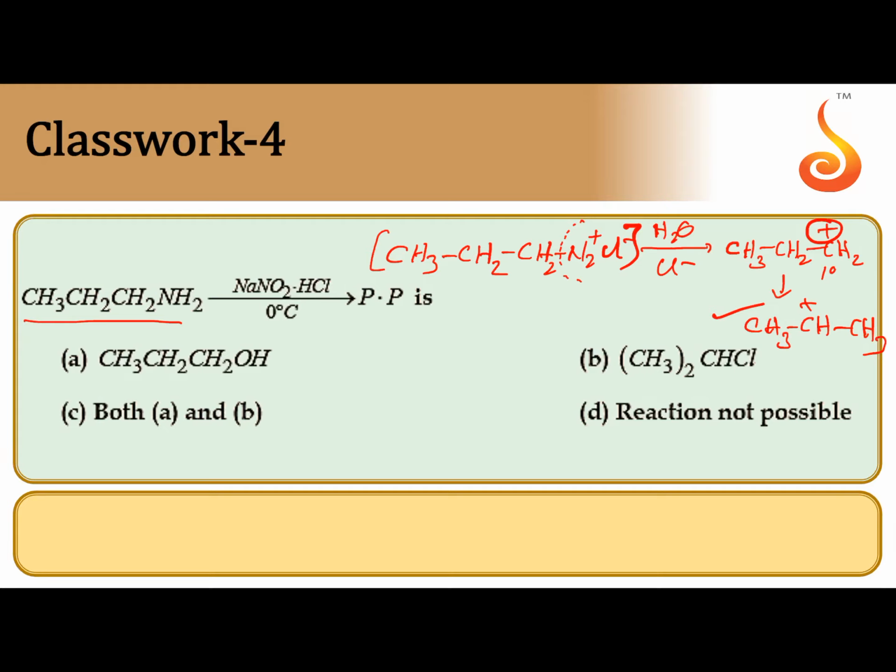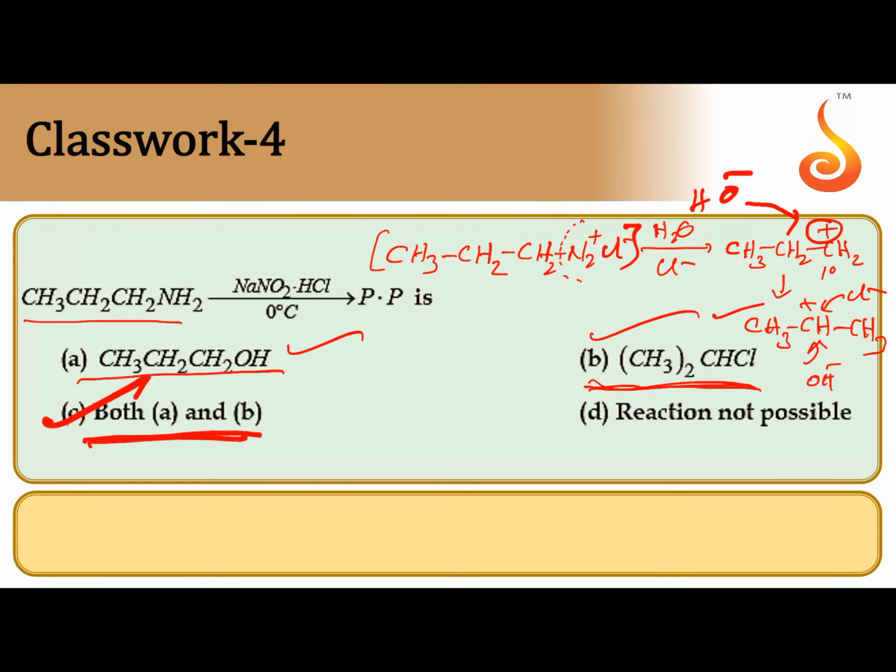After the formation of the 2 degree carbocation, Cl- may attack or OH- may attack. At the same time, before the rearrangement also, Cl- may attack or OH- may attack. That's why we can get 4 types of products in the given reaction. Alcohol, 1 degree alcohol, is correct, and 2 degree alkyl halide, isopropyl chloride, is also correct. Then option C, both A and B. So the correct answer is both A and B.